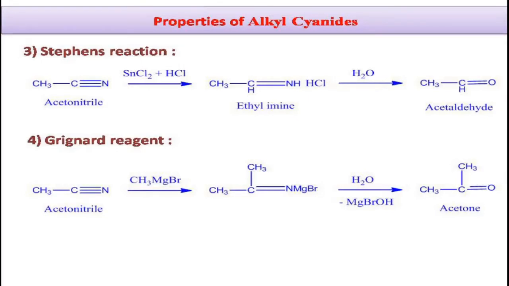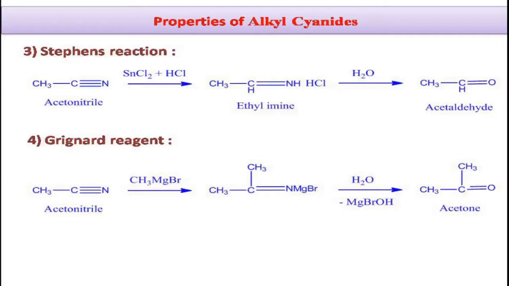Coming to the fourth property, that is reaction with Grignard reagent. You see here our acetonitrile reacts with the Grignard reagent to give ketone as the product. Here we got acetone as the product. And coming to the uses of alkyl cyanide, these alkyl cyanides are very important intermediates in the laboratory. We use these alkyl cyanides in the synthesis of nylon 6,6.